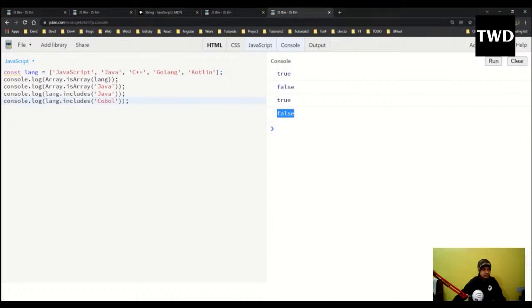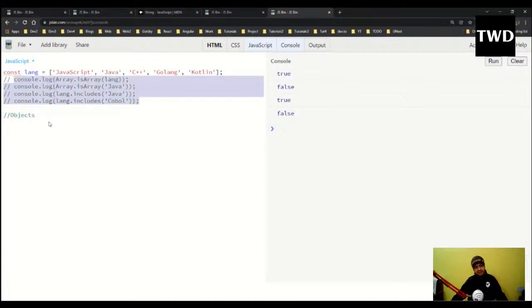Now this is about arrays. Now we will learn about objects. Objects are a bit different from arrays. Arrays have this index thing, and objects are known as key value pairs, and objects are very important in JavaScript. Okay, so const